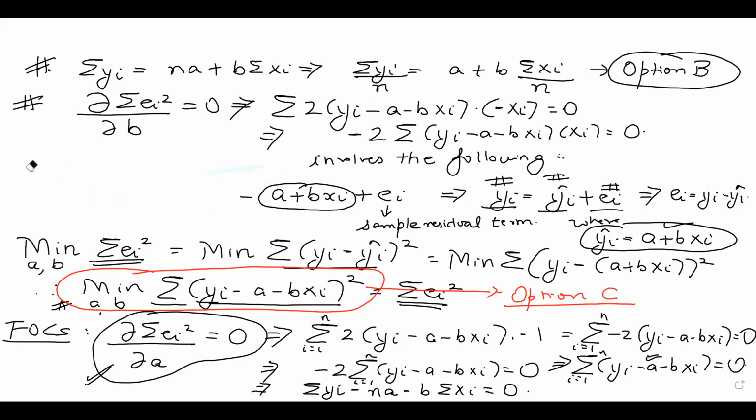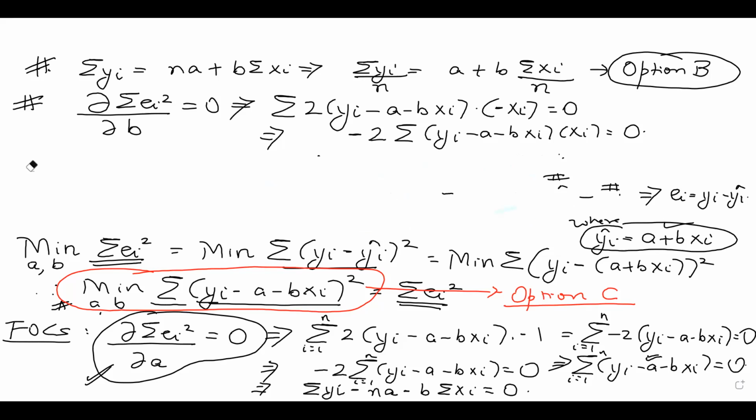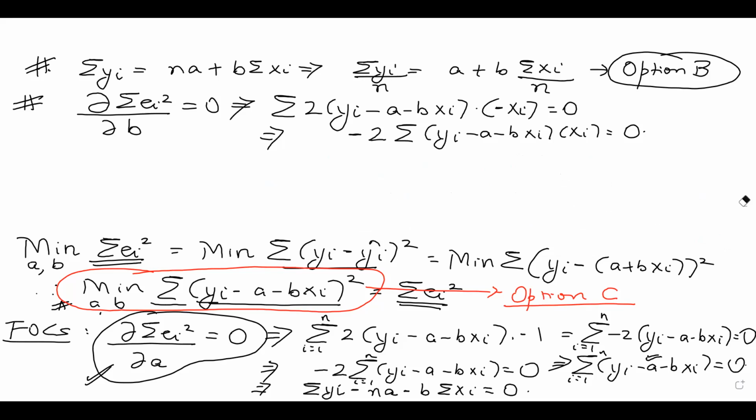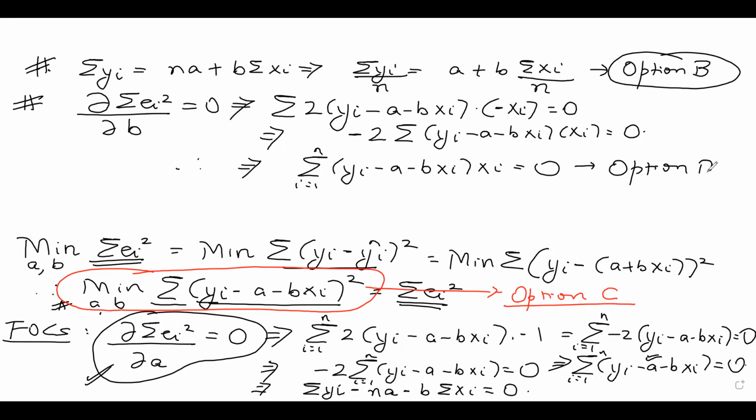Okay, if I erase this particular part now, let us see what we get. Again, guys, I can take minus 2 to the right hand side. So this implies summation (yi minus a minus bxi) into xi is equal to 0. And if I solve this further, I can even leave it here also. So in the question paper, this is nothing but option A.